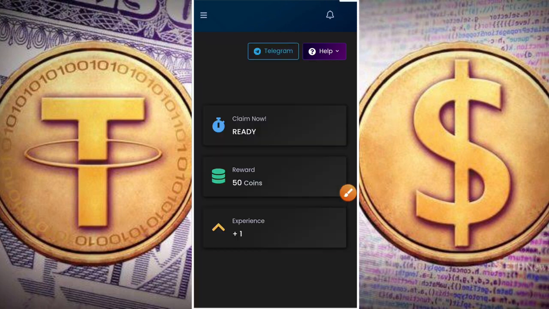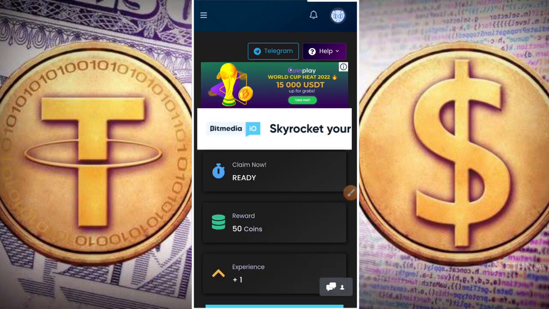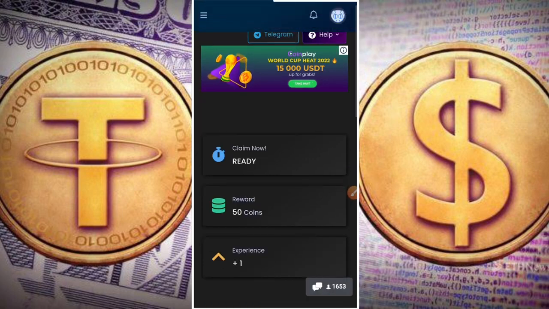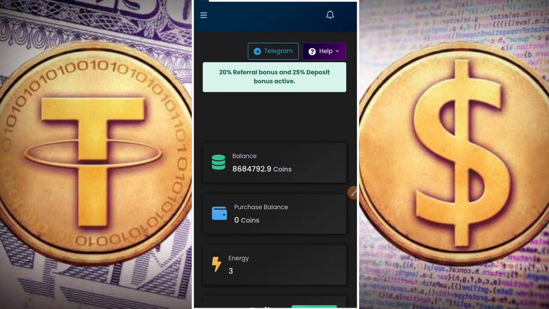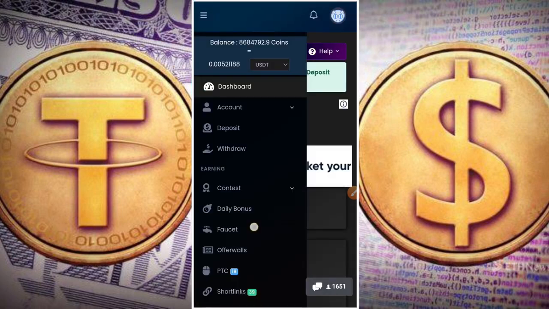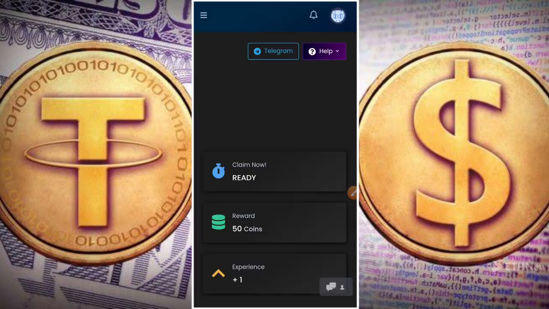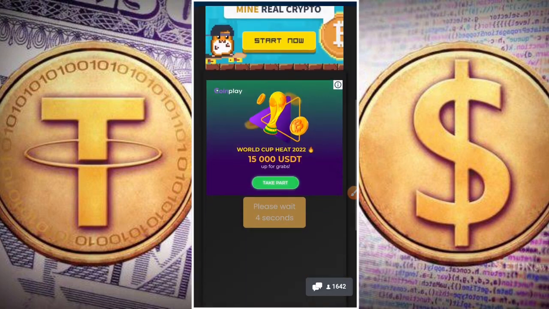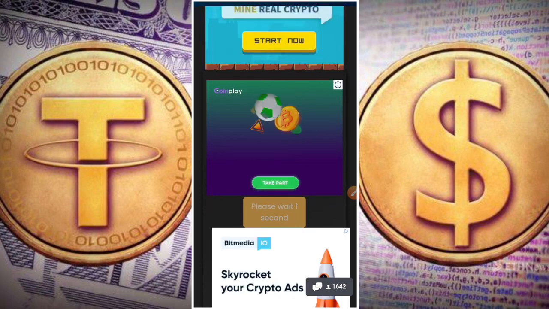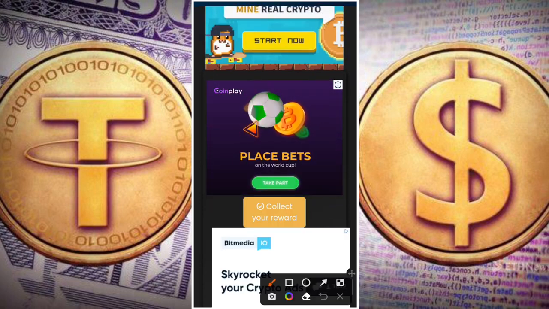Once you click on faucet, you'll be taken to this web page, and you can see here now that you'll be getting a reward of 50 coins per faucet to claim here. Okay, so an ad just appeared. Okay, so now let's go back to the faucet site again. So now these 50 coins here, you can claim it. Okay, so it only has about 2 seconds left. So now what you have to do here now is to come down here and click on collect your reward.